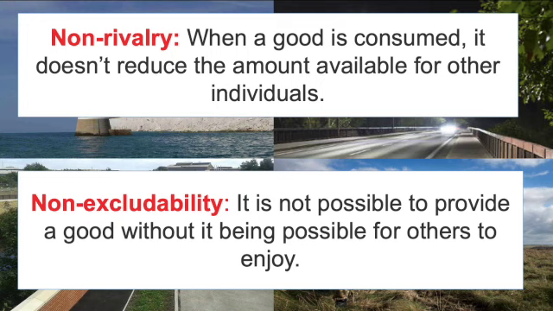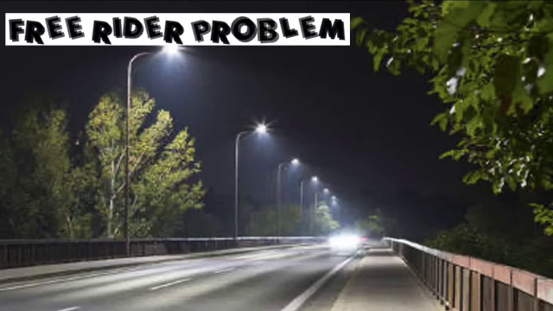And the same goes for flood defence. If the flood defence has been built, then how do you exclude houses from being protected from the flood defence? It's impossible to do so. But that creates an issue, and that issue is the free rider problem.